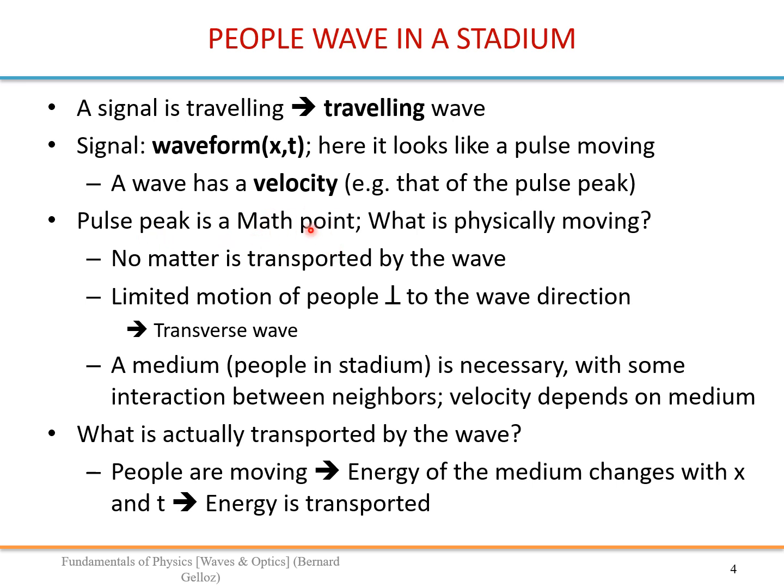It's a mathematical point, so nothing is physically moving with that waveform, no matter transported, just limited motion of people perpendicularly to the wave direction, so this is a transverse wave. A medium is necessary with some interaction between neighbors, and this is a property of the medium which will define the velocity of the wave. And energy is transported by a wave.